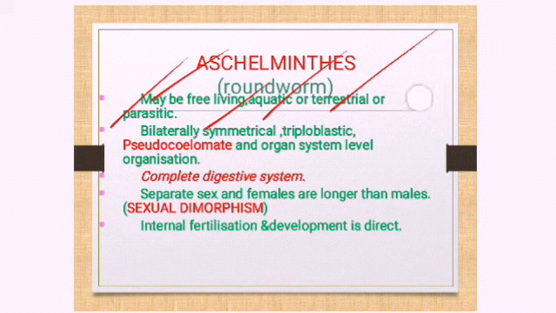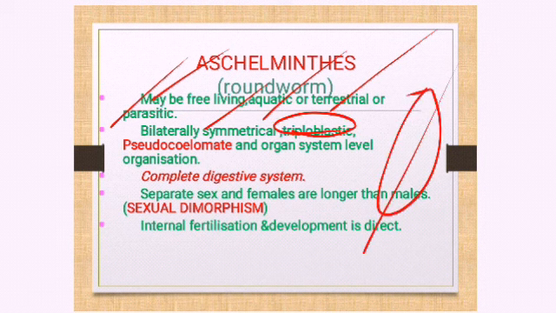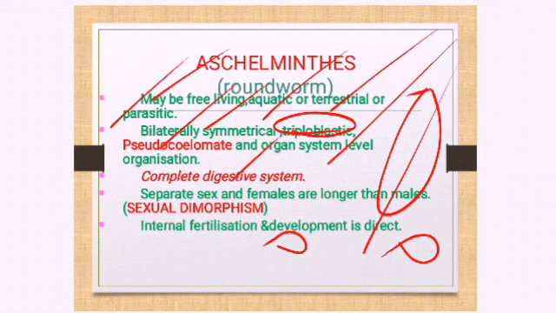Bilaterally symmetrical, you can cut them into two equal halves only in one plane, and triploblastic, containing ectoderm, endoderm and mesoderm. Pseudocoelomate, they do not have a true body cavity. Organ system level of organization, and they have a complete digestive system, which means the mouth and the anus are both present, two openings of the digestive system.